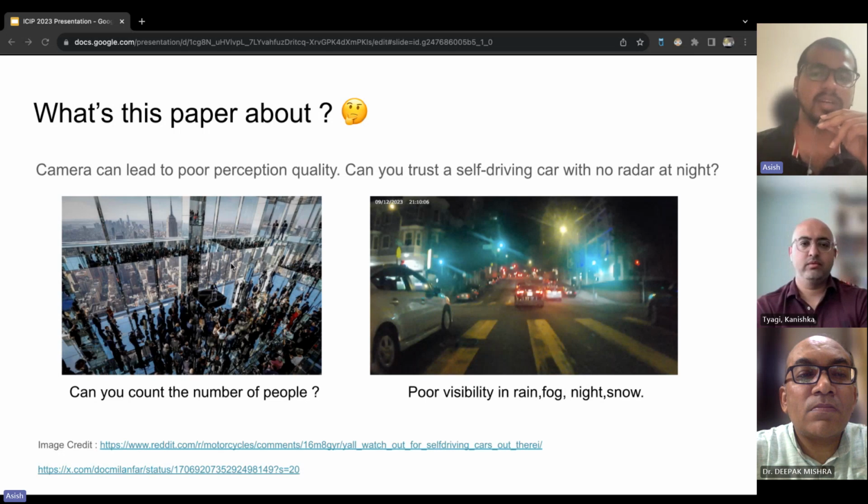This leads us to an important question. Suppose you purchase a self-driving car today. Can you trust it if it lacks radar or depth sensors? I think it's something to ponder about.